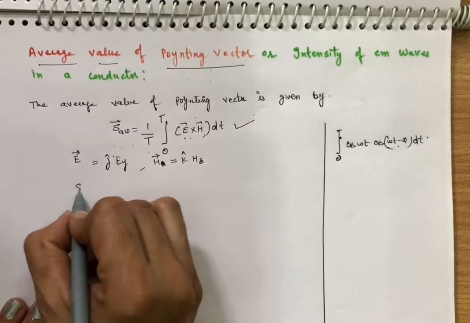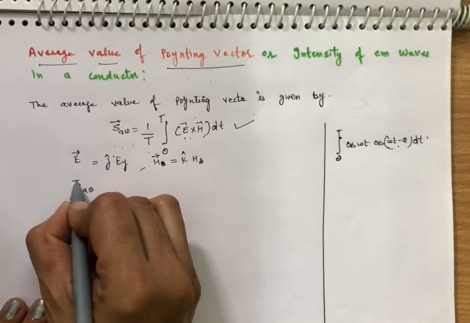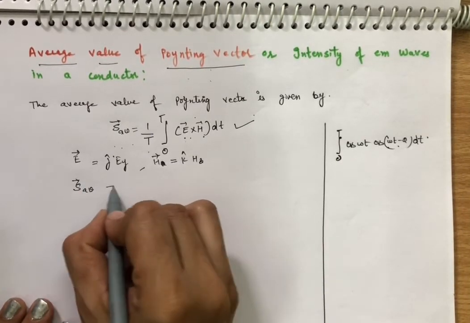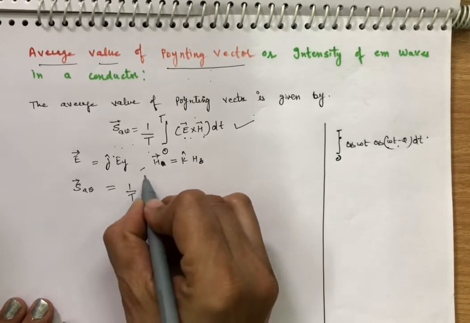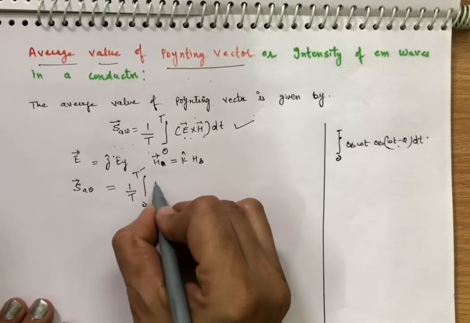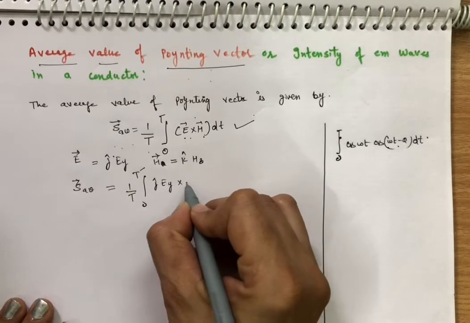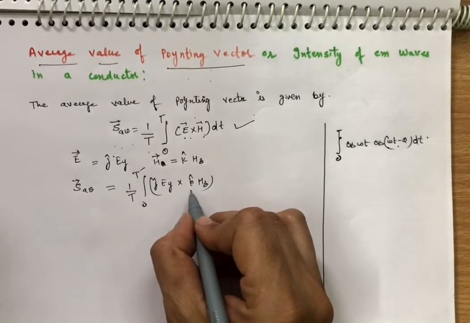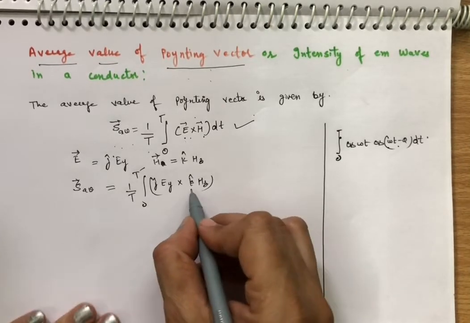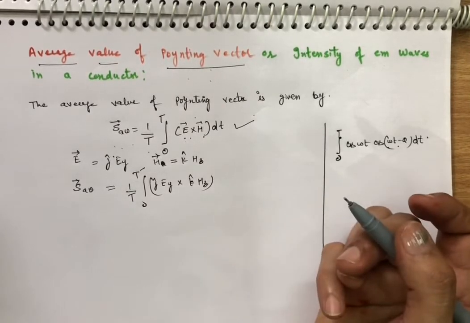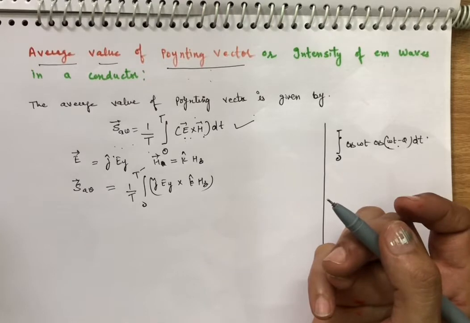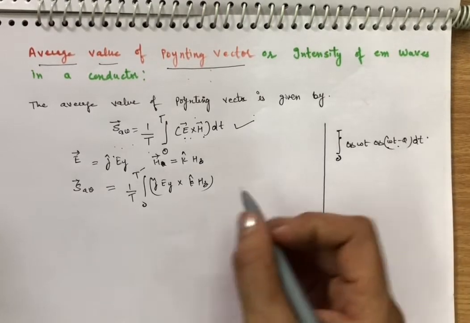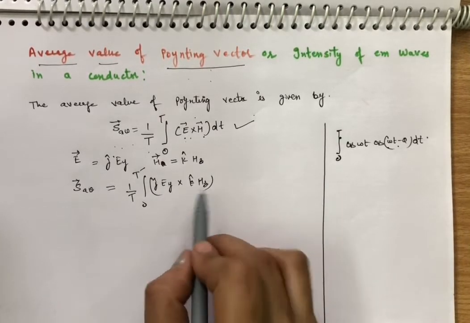When you put these values, S average is 1 over T integral from 0 to T of j cap Ey cross k cap Hz. So j cross k is equal to i, which shows that the Poynting vector is in